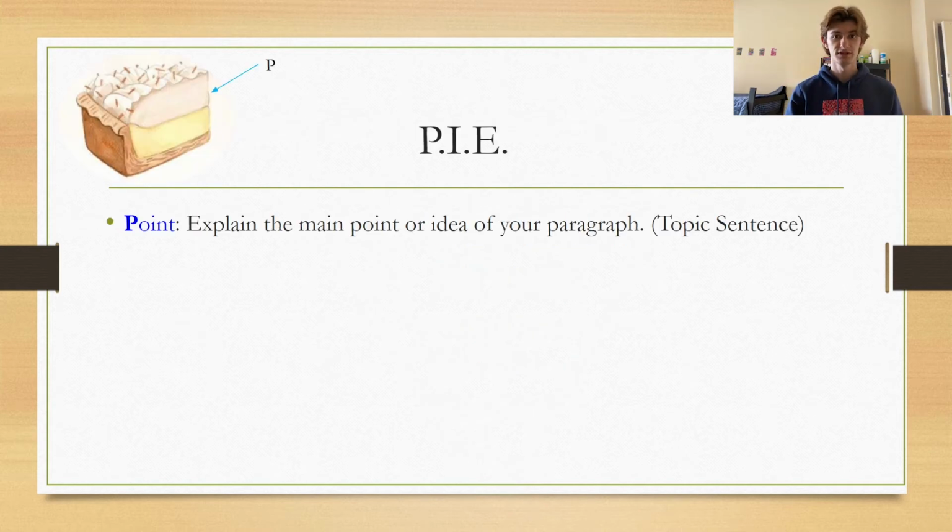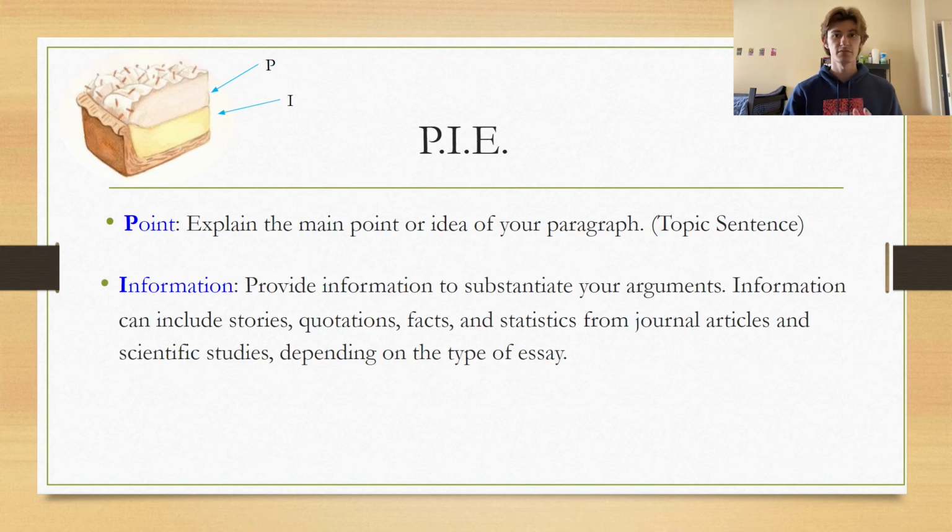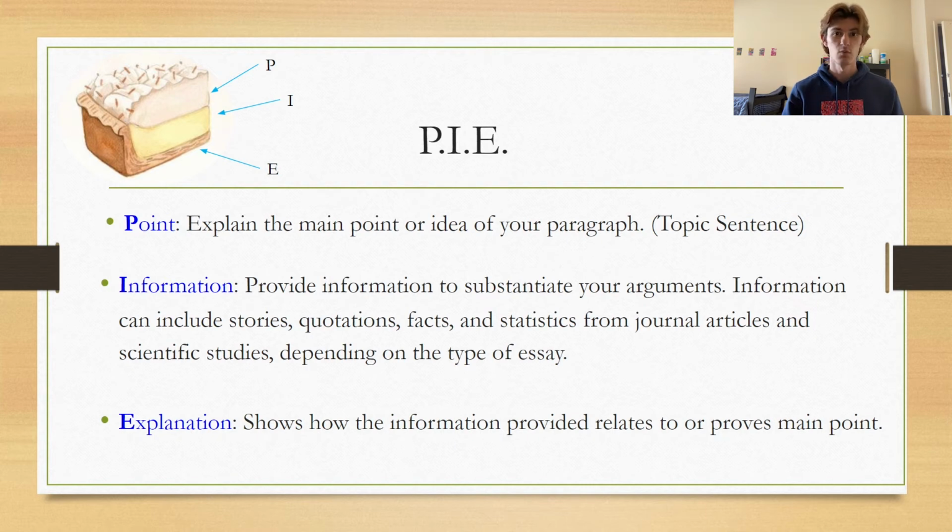P, point, the first thing your reader will see, your main topic. I, information, the actual flavor of the paragraph, all the points in the information you're going to want your reader to taste. And E, explanation, what actually holds this treat together. Tell the reader why this information matters and how it relates back to your point.